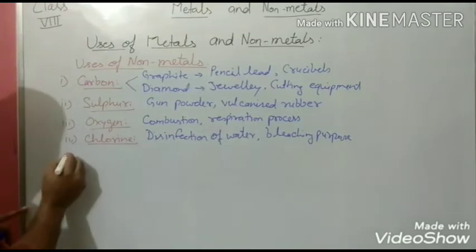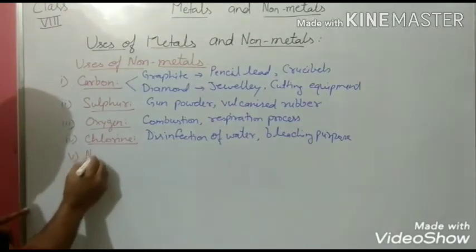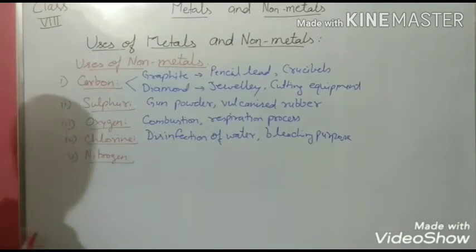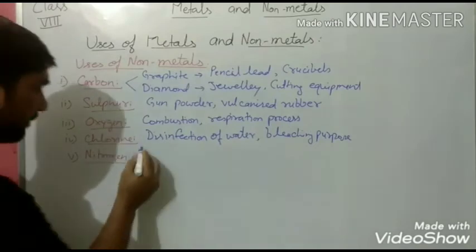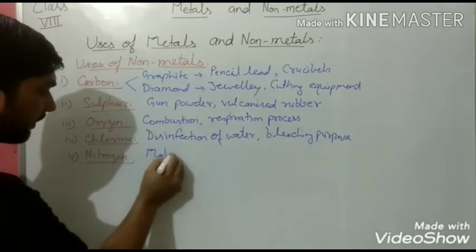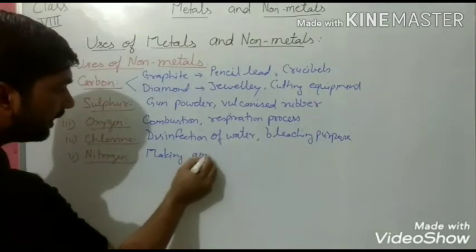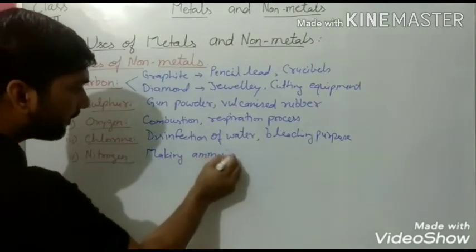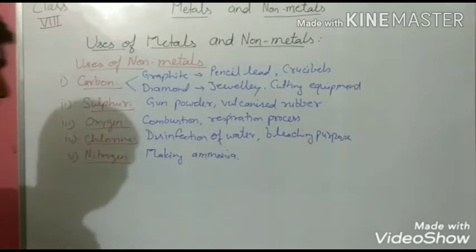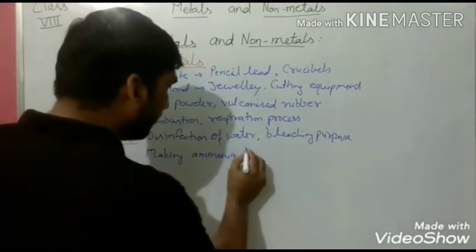The next non-metal is nitrogen, and nitrogen is used for manufacturing ammonia. One more important use of nitrogen is to make nitric acid.